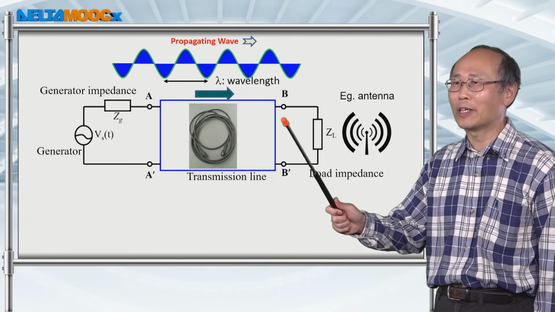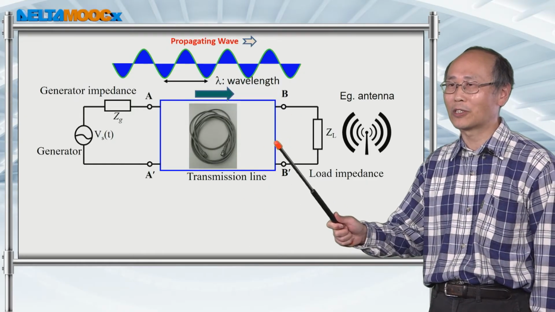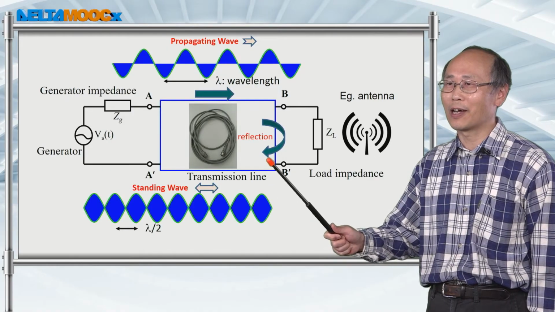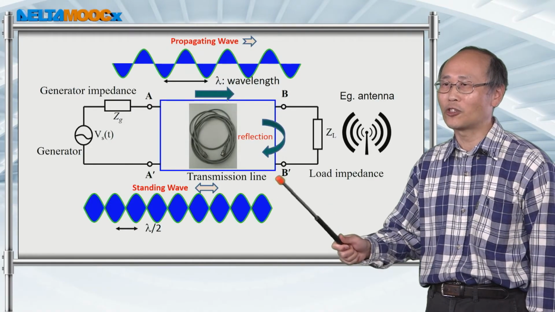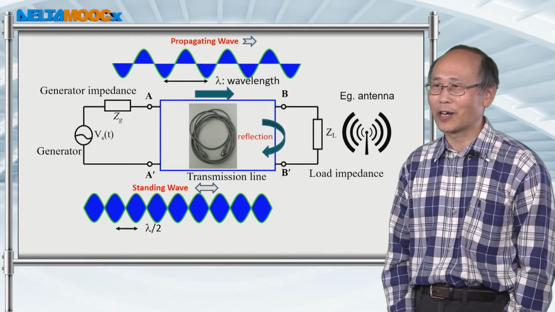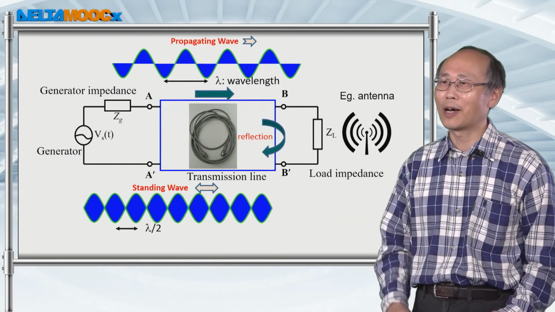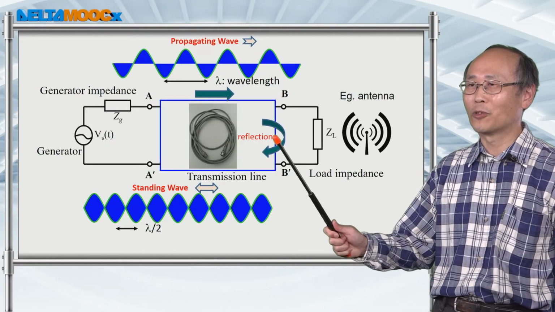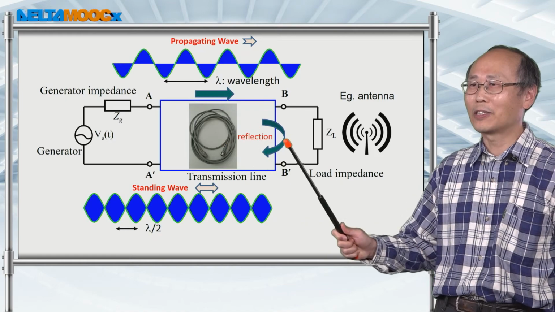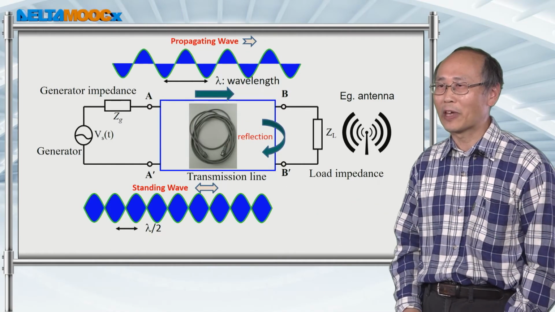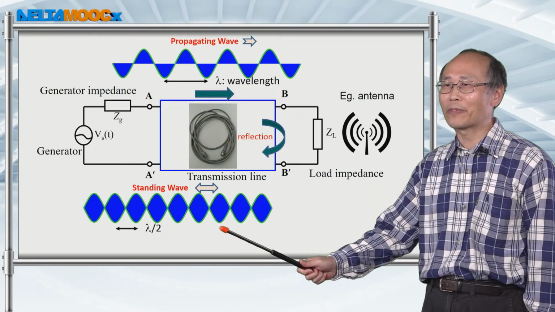If you don't have good impedance matching, which we'll discuss later, then you'll have reflection of the signal at a junction of the boundary between two transmission lines or between two materials. And once you have the reflection of the wave in the backward direction, it's going to superimpose with the forward propagating wave to form a standing wave like this.